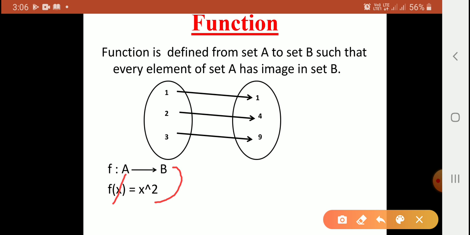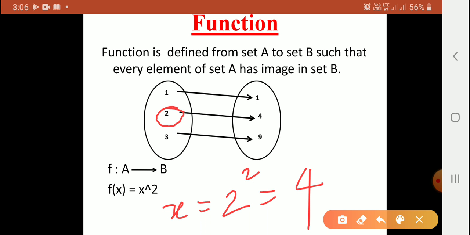For the first element of A, it is 1. f of x, where x is 1, and x square means 1 square. Now 1 square is equal to 1, which belongs to B. So this 1 maps to this 1. The second element is 2, and 2 square is 4.